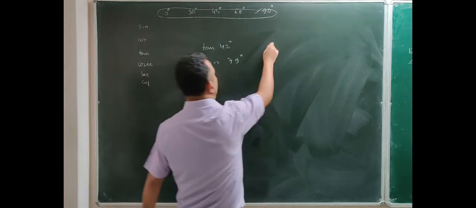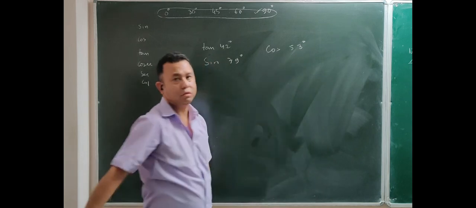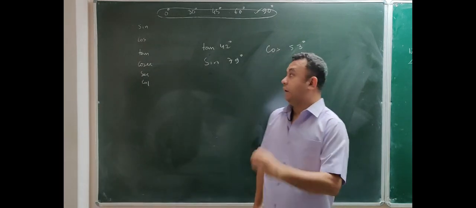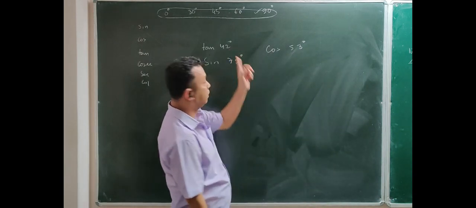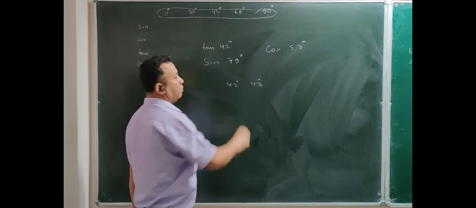Now you may be given cos, find what is cos 53 degree, again 53 is not a standard angle. Now how do we use the table? Now you know that every angle, now here I might have written 42, or the next angle I may write it as 43. So this is 42 degree, 43 degree.